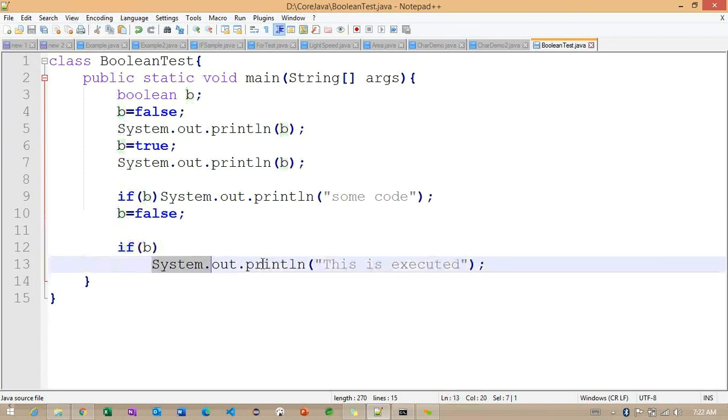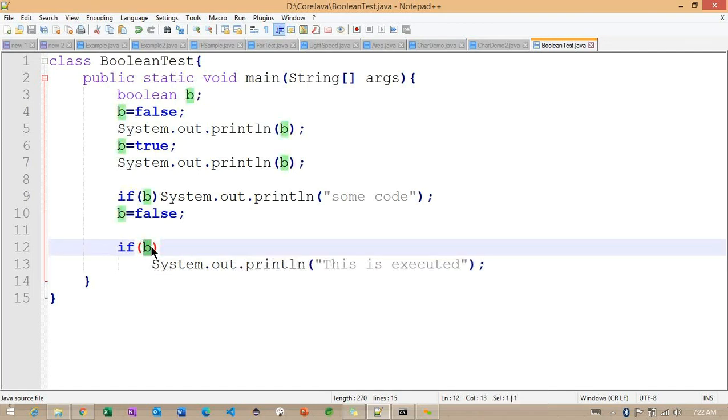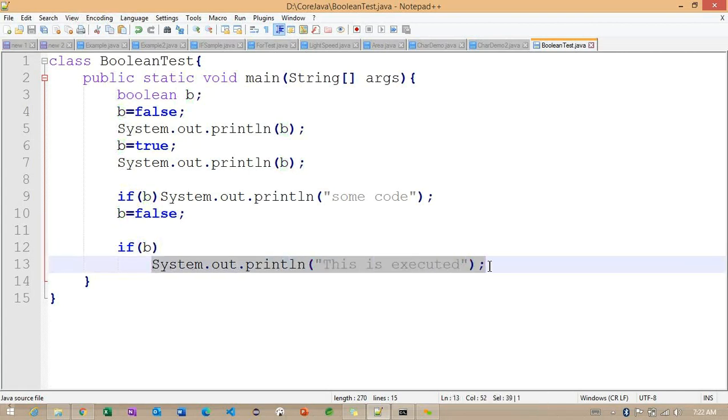So if it is true, this particular statement is going to execute here, right? If it is returning this particular expression as false here, what happens internally? So whatever statements we write, those statements are not going to execute here. So this is very important here. We need to understand here.